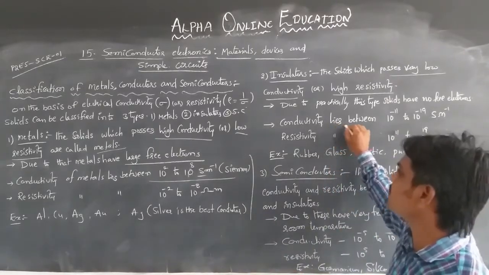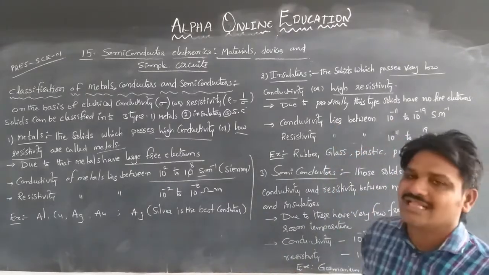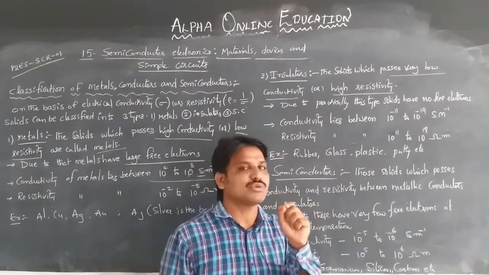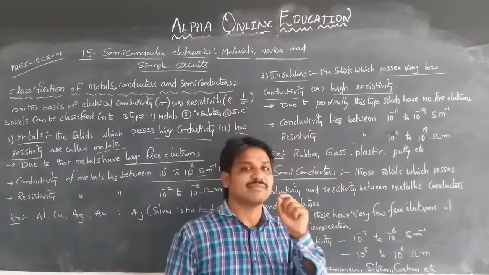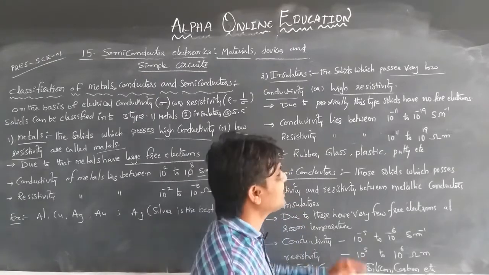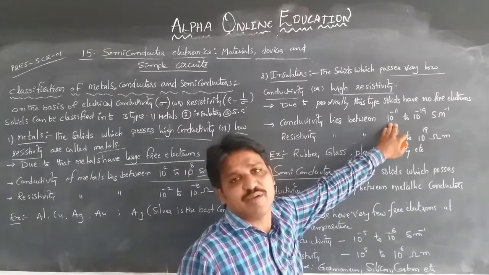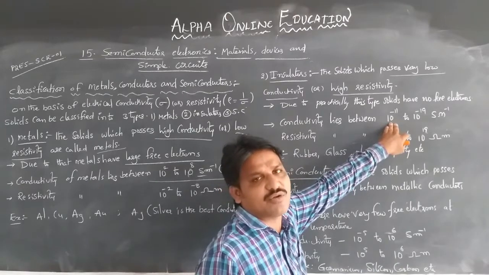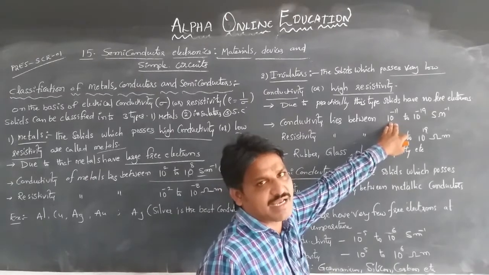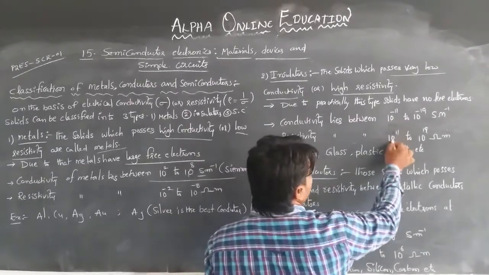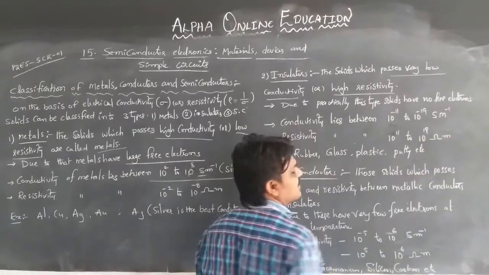Here the conductivity of insulators will be 10 to the power of minus 11 to 10 to the power of minus 19 Siemens per meter. That means the conductivity lies between 10 to the power of minus 11 and 10 to the power of minus 19, and resistivity is the reciprocal of that, so the resistivity will be 10 to the power of 11 to 10 to the power of 19.